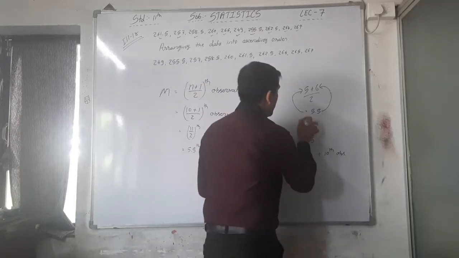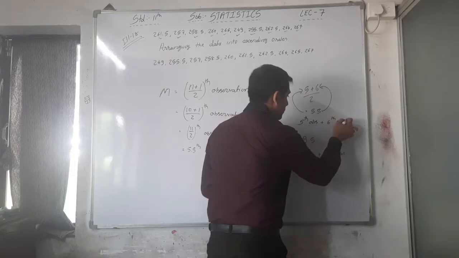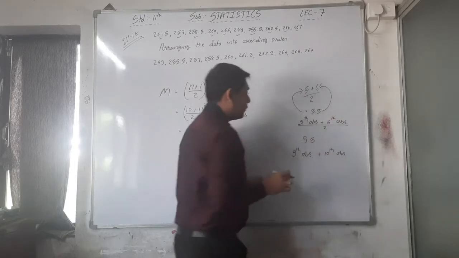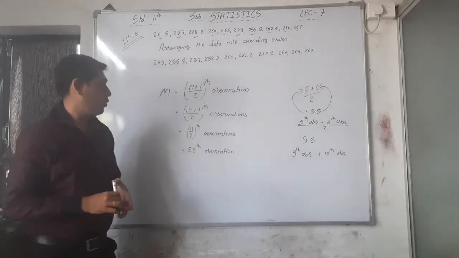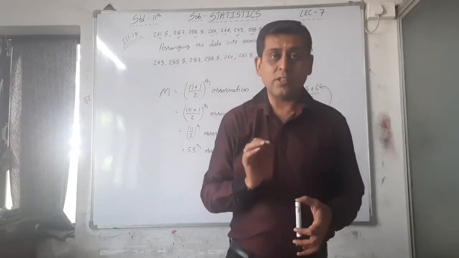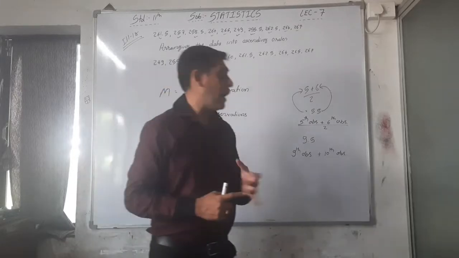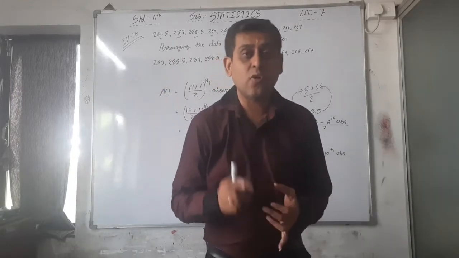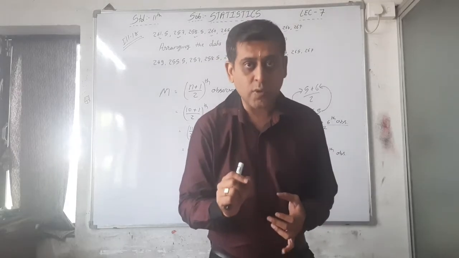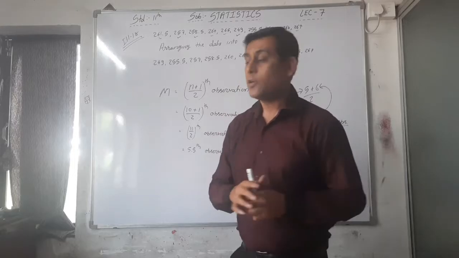Here you have to write 5th observation plus 6th observation divided by 2. Whenever you are finding an observation at a point, you have to write it this way. That is, 5.5 observation is the average of the 5th plus 6th. That's why we write 5th observation plus 6th observation divided by 2.